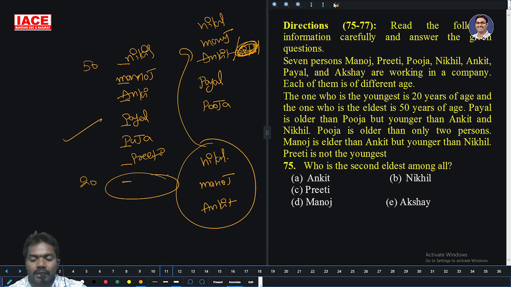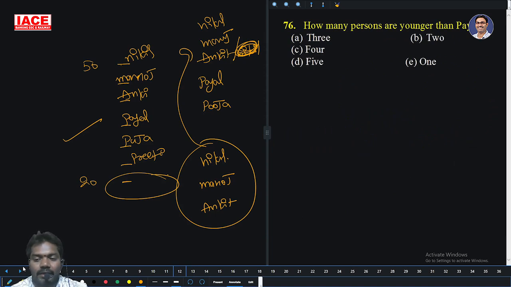Then, who is the second eldest among all? Manoj. Option D is the right answer. How many persons are younger than Payal? Younger than Payal, how many persons? 3 persons. Option A is the right answer.